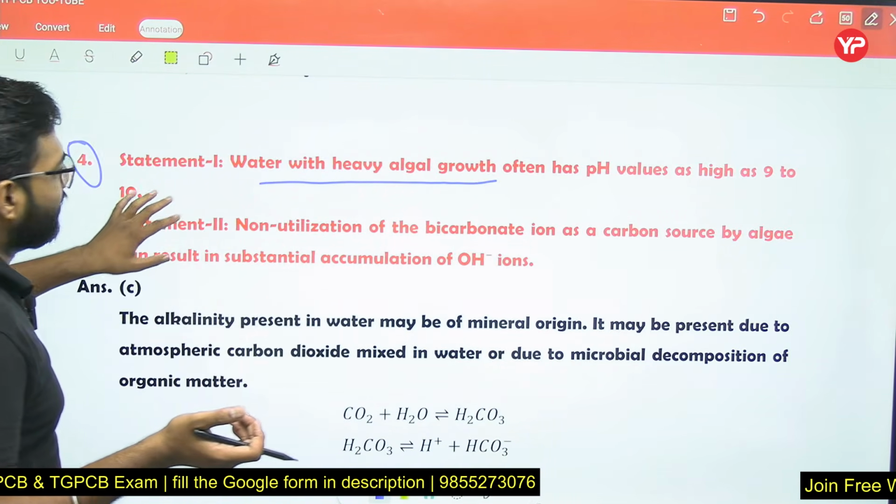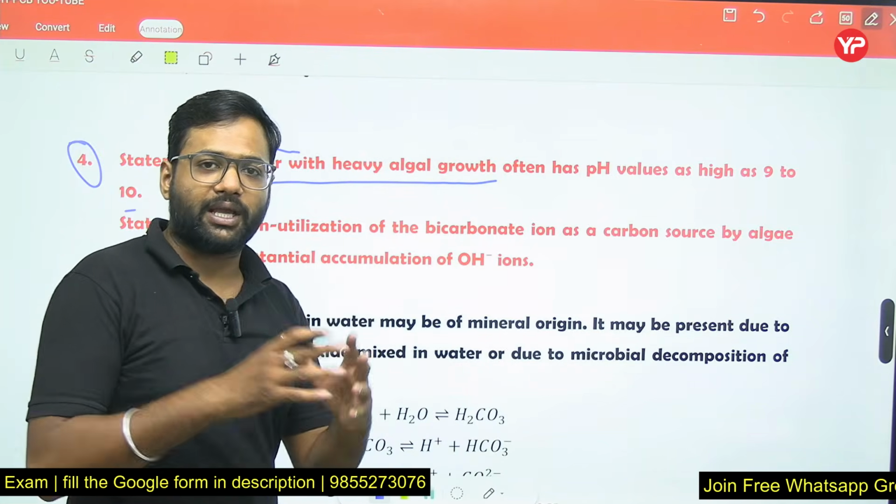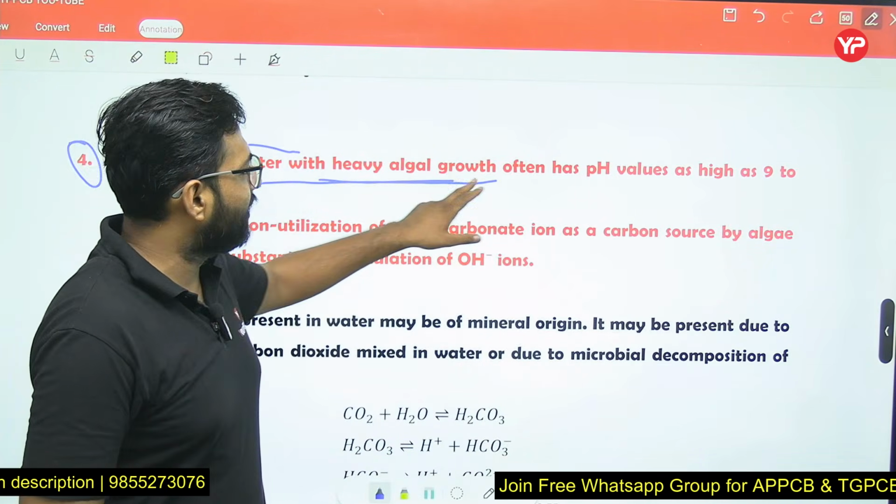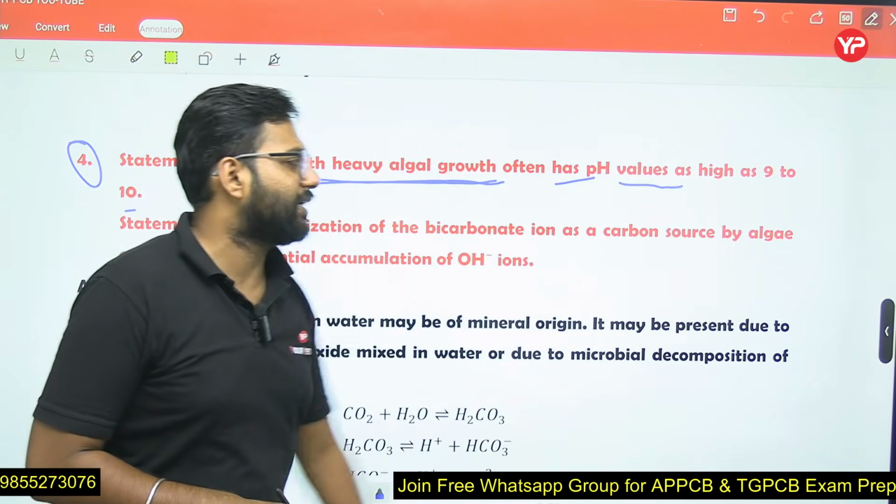So water with a heavy algal growth, we are talking about water in which a high amount of algal bloom is there, algal growth is there. So water with a heavy algal growth often has a pH value as high as 9 to 10.